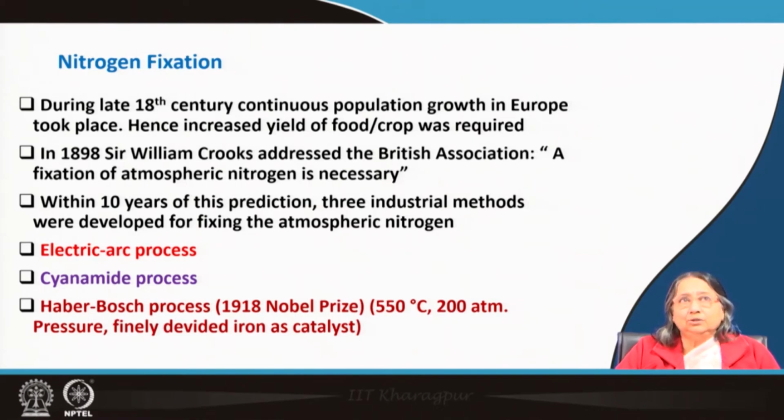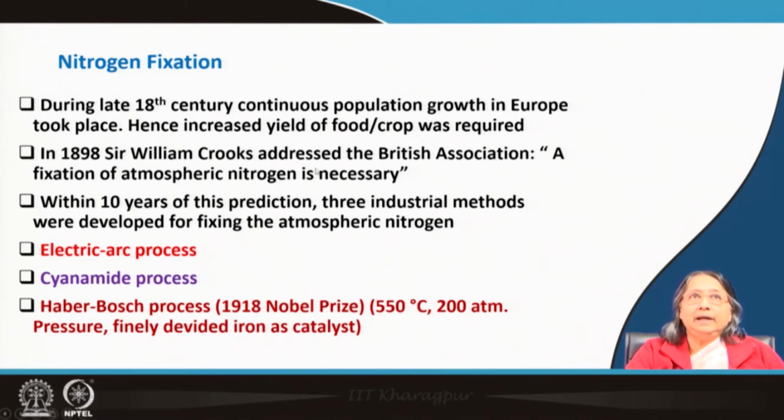Those things were used for plant growth, but during the late 18th century, when continuous population growth occurred in Europe, increased yield of food or crop was required. What we were getting from natural sources, for example animal waste products or some minerals, was not sufficient to get enough food. We needed more food and more crops to grow, and at that time it was a crying need.